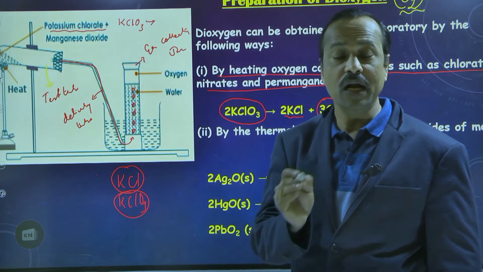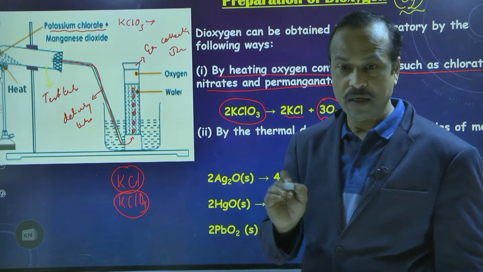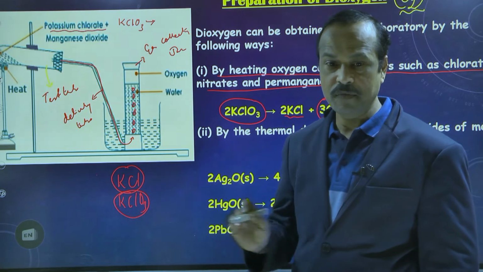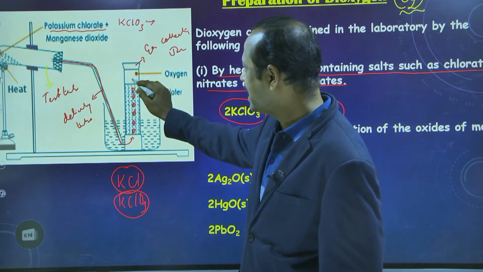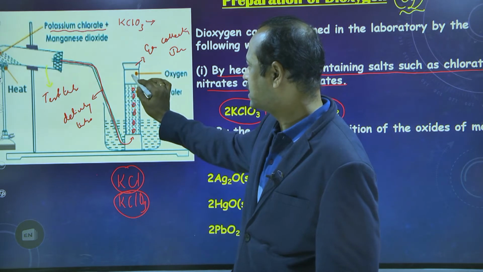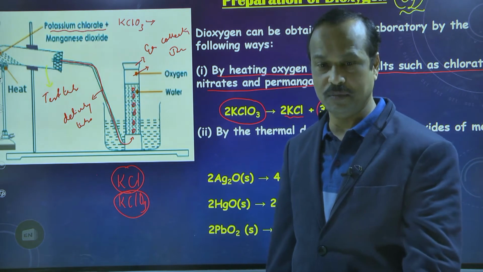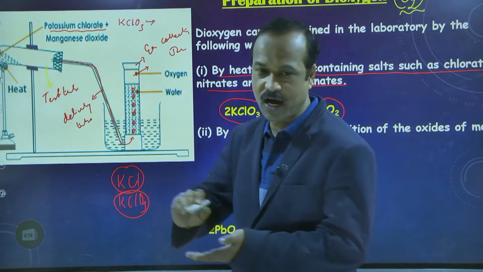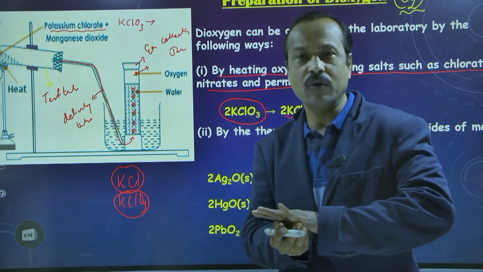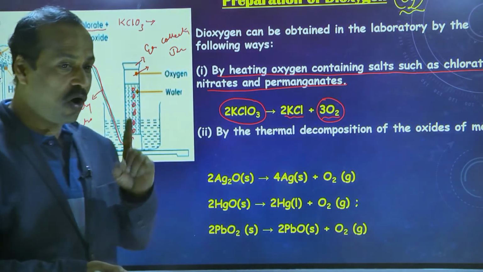This is called downward displacement. So due to this, the water comes down and oxygen is collected. Whenever all the water has come down, we take out the jar and close it. Now the gas collected in the jar is oxygen.